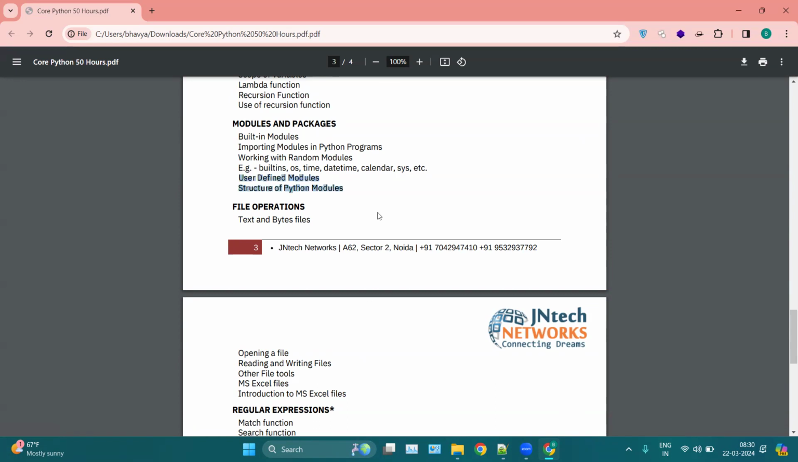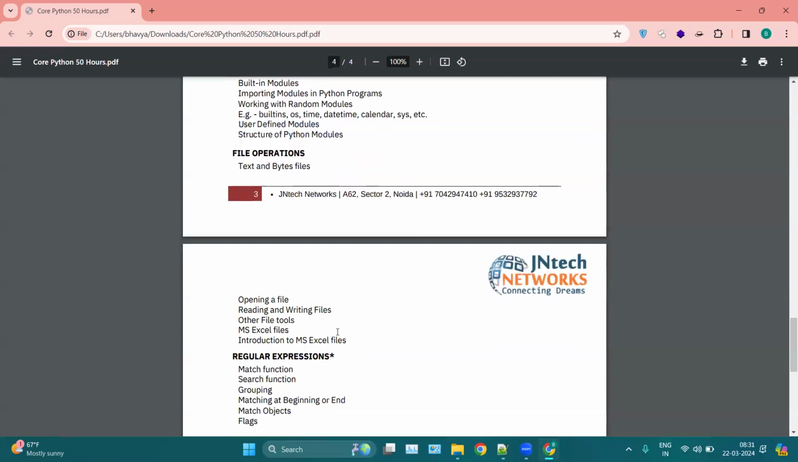Then we have file operations. This whole module depends on files: how we can open a file in Python, how we can close any file, how we can make changes in a file, or how we can open any kind of file and perform any kind of operation.